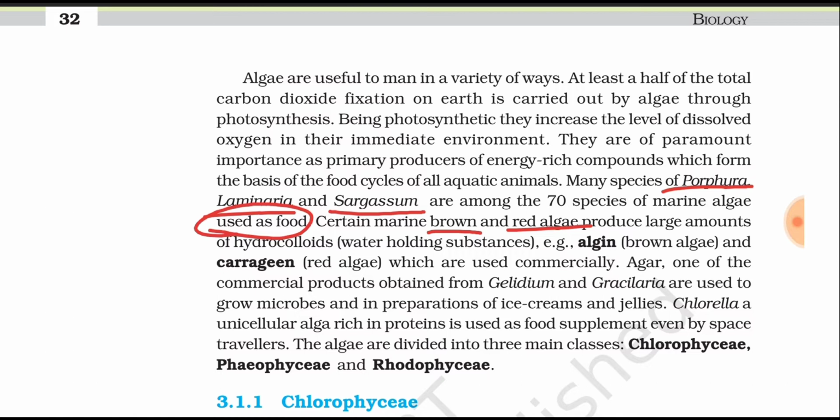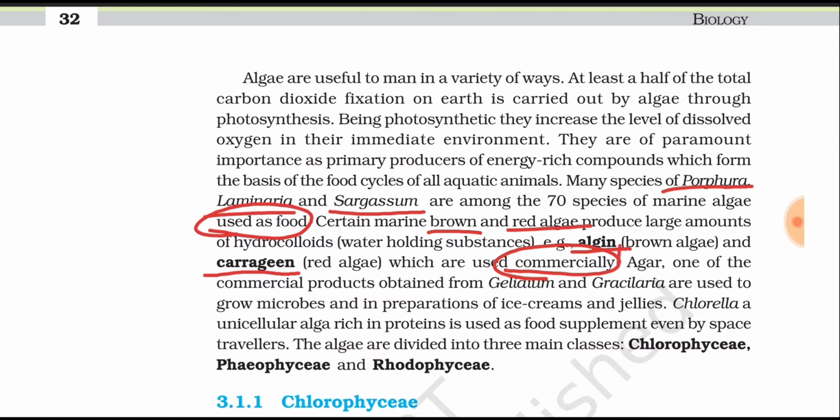We have two different hydrocolloids: one is algin, which is produced by brown algae, and the other is carrageen, which is produced by red algae. They are mostly used commercially.